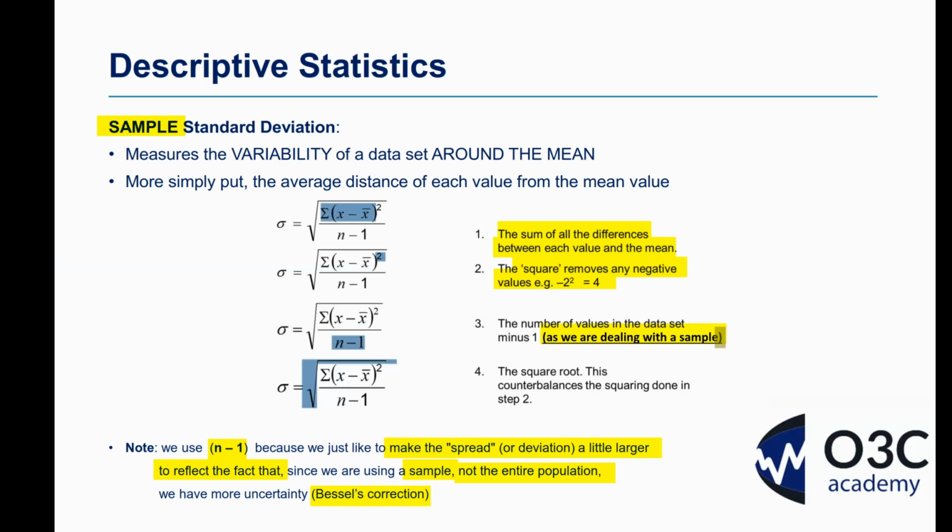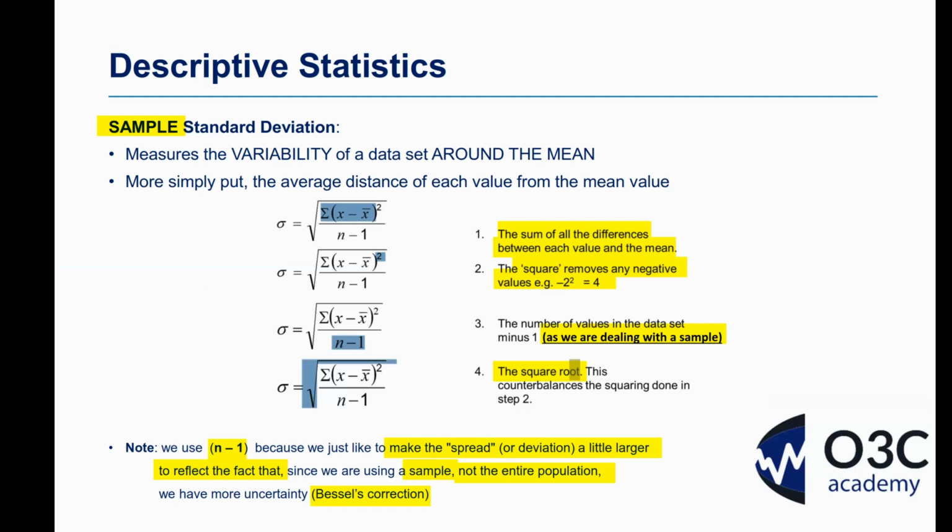Now, what we've got in that third stage when we do this is the variance, but we've got the sample variance. What we need to get to is the sample standard deviation. So the last part of the calculation is simply to take the square root of that result. And what this is going to do is counterbalance the squaring that we did in stage 2. In that second step, where we squared the differences, we're now coming backwards, taking the square root, and that's going to counterbalance that squaring. And that will give us our sample standard deviation.